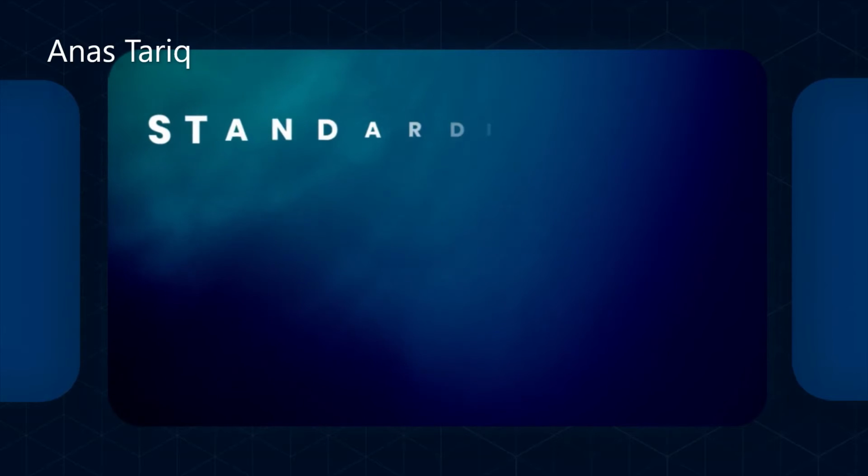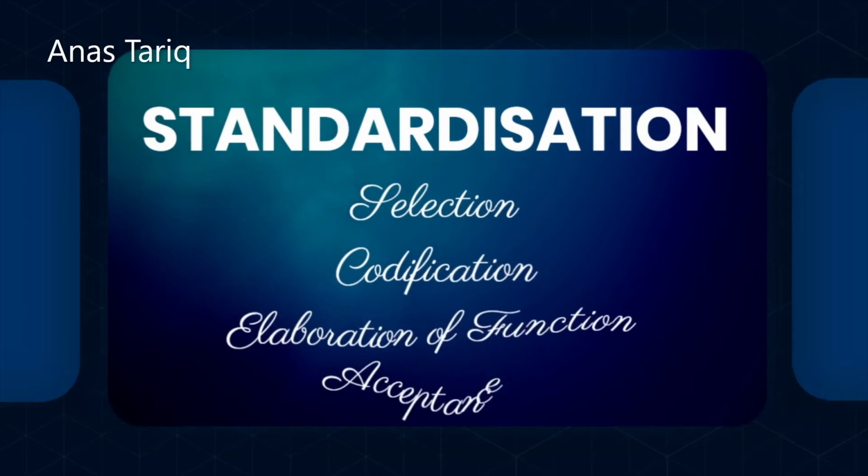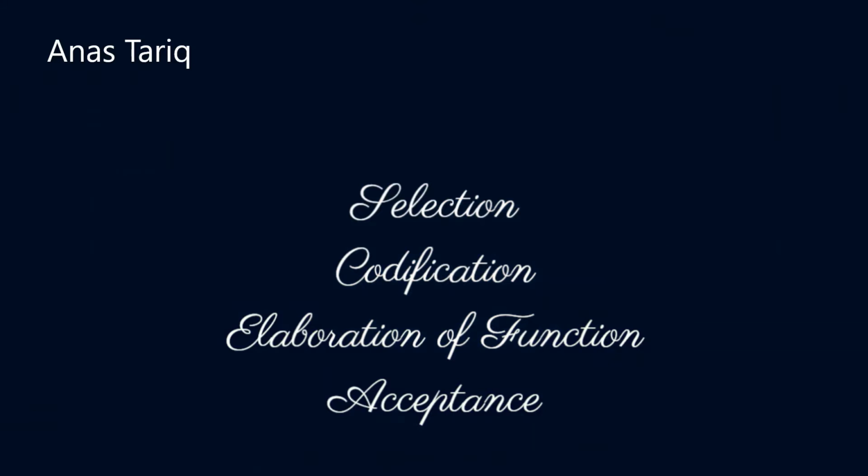Now in every language we have different varieties. Then how does one variety become standard over others? This process is called standardization. Hudson summarizes the process of standardization in 4 stages, and these 4 stages are selection, codification, elaboration of function, and